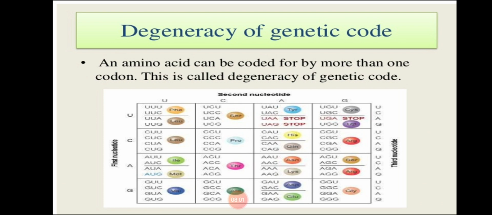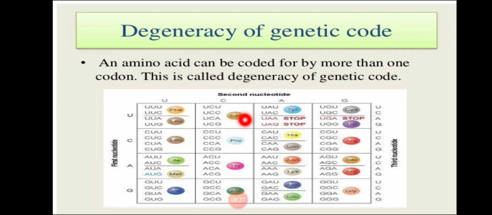In the same way, genetic codes are also present. For a single amino acid, more than one genetic code can be present. See here, UUU and UUC both code for the amino acid phenylalanine.